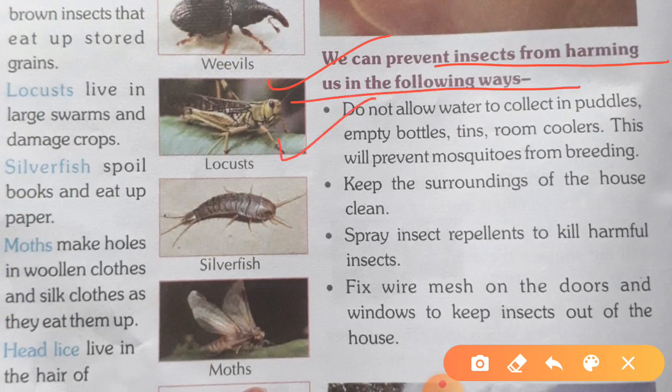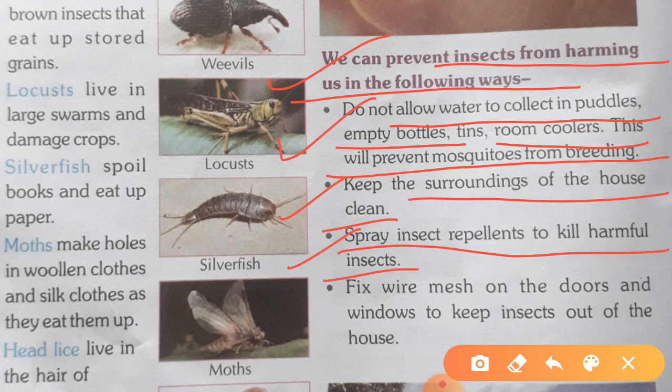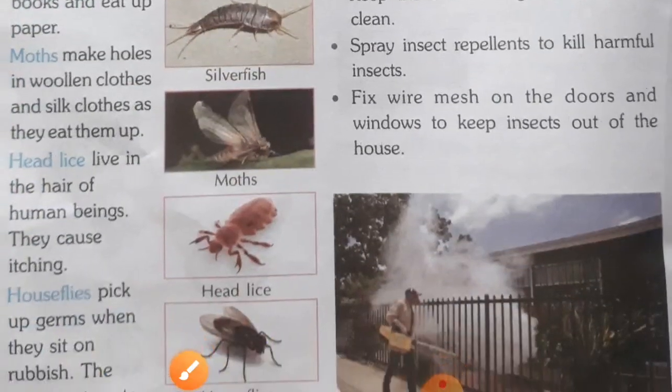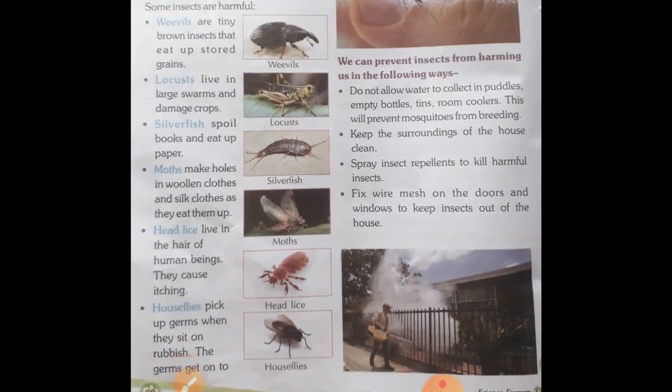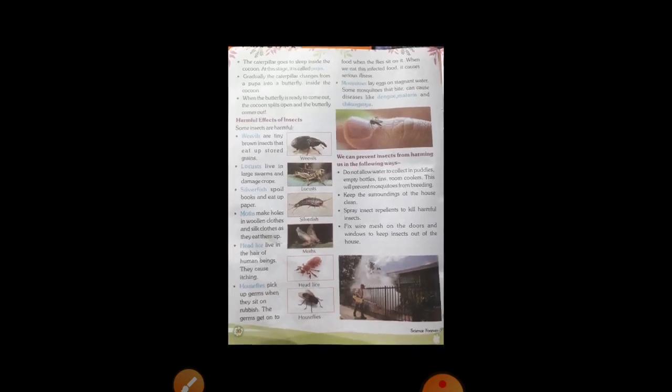Number one, do not allow water to collect in puddles, empty bottles or tiny room coolers. This will prevent mosquitoes from breeding. Keep the surroundings of the house clean. Third, spray insect repellents to kill harmful insects. And the last, fix wire mesh on the doors and windows to keep insects out of the house. These are the preventions of insects harming us. I hope you students all get the explanation of this chapter. Now come on, book exercise.